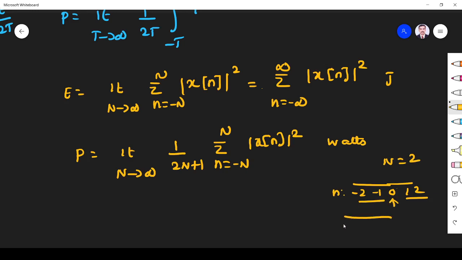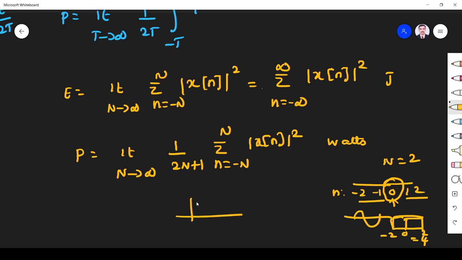Whereas if t varies from, for example, minus 2 to plus 2, what is the total you will say? Total interval, here you will say it is 4. But here you won't say how many time instants are there. Here we are having 5 because we include 0 also.